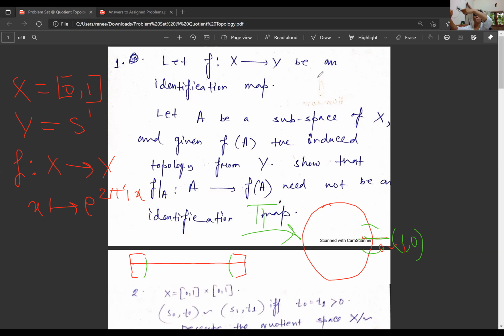So when you take the pre-image of that set U, you will get an open set: 0 and 1 in the closed interval [0, 1] both will lie in pi inverse of U. Therefore you will have a neighborhood around 0 and a neighborhood around 1, which is your pre-image, pi inverse of U.